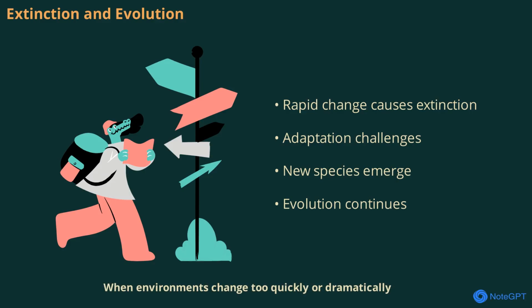When environments change too quickly or dramatically, some species may not be able to adapt. This can lead to extinction. Extinction is a natural part of evolution, making room for new species to emerge and thrive. While it's a loss, it also drives the ongoing process of adaptation and diversity.